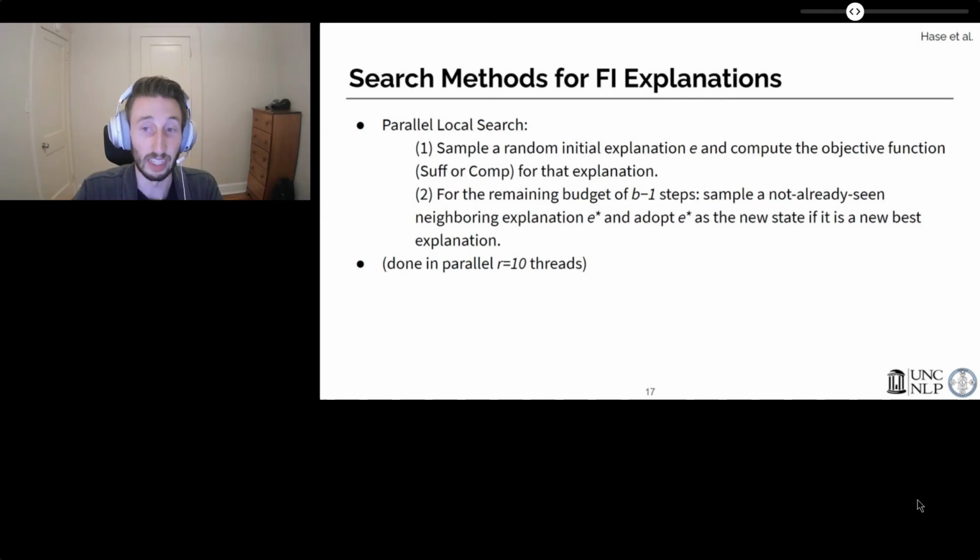metrics, then we adopt that state. Otherwise, we continue sampling new states until we find a better one or the budget is consumed. This new state sampling procedure is actually a random walk over the space, so it's possible we wander some distance in the space if all of the immediate neighbors have been checked before.